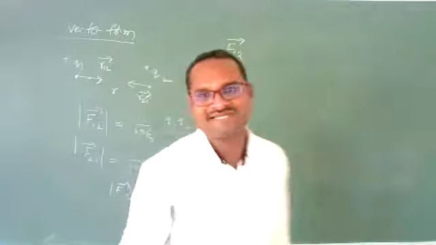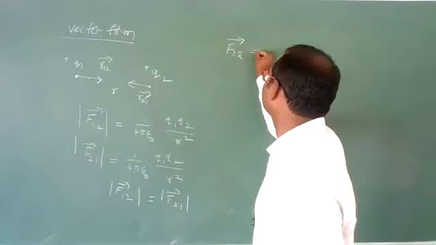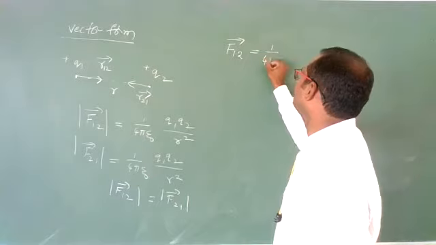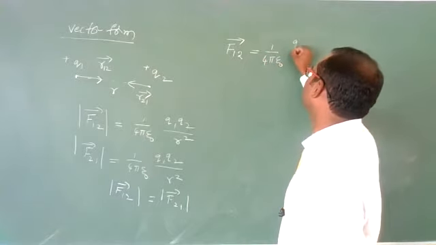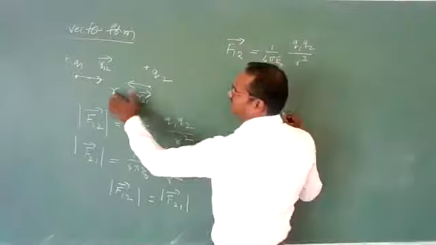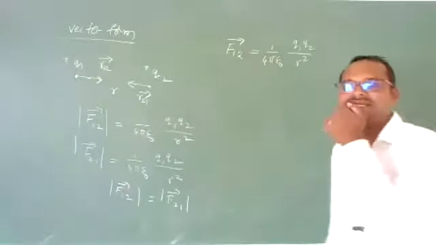Now, what is the direction of force on first charge due to second charge? Direction, vector form, let us see. Magnitude I am writing. Magnitude is 1 by 4 pi epsilon naught Q1 Q2 by R square. Distance between them is R I have taken. In which direction is it?